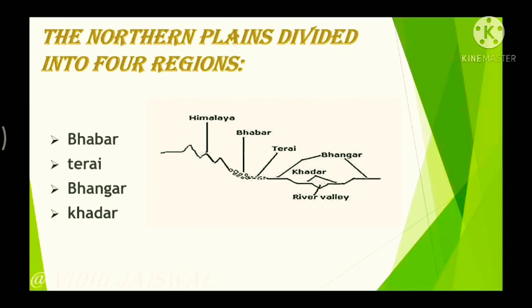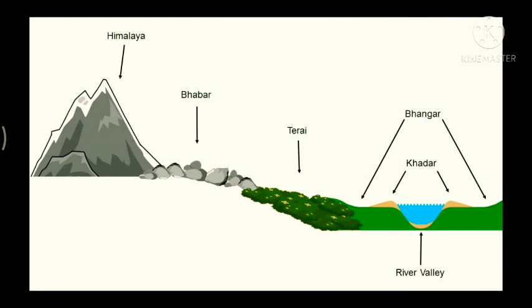Again I am repeating, Bhabar, Tarai, Bhangar and Khaddar. If you see the picture here, this will explain better. These pebbles just after the Himalayas are the Bhabar, then next comes the Tarai region, then we have Bhangar, and lastly the Khaddar. One by one we will discuss them.